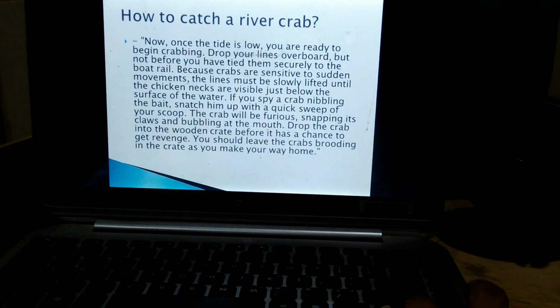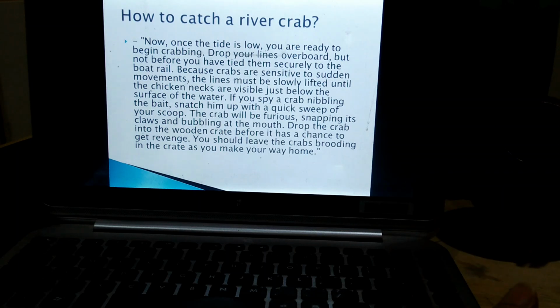"Once the tide is low, you are ready to begin crabbing. Drop your lines overboard, but not before you have tied them securely to the boat rail. Because crabs are sensitive to sudden movements, the lines must be slowly lifted until the chicken necks are visible just below the surface of the water. If you spy a crab nibbling the bait, snatch him up with a quick sweep of your scoop. The crab will be furious, snapping its claws and bubbling at the mouth. Drop the crab into the wooden crate before it has a chance to get revenge," meaning it can bite you. "You should leave the crabs brooding in the crate as you make your way home."